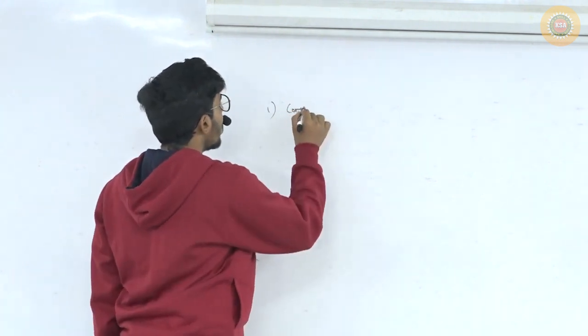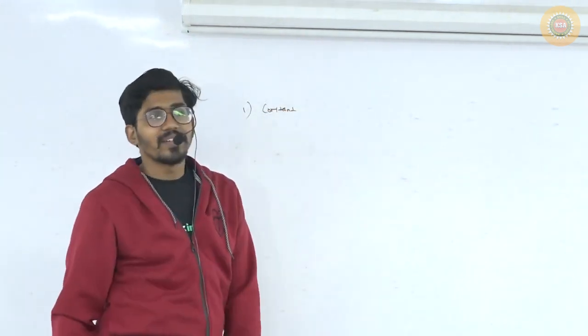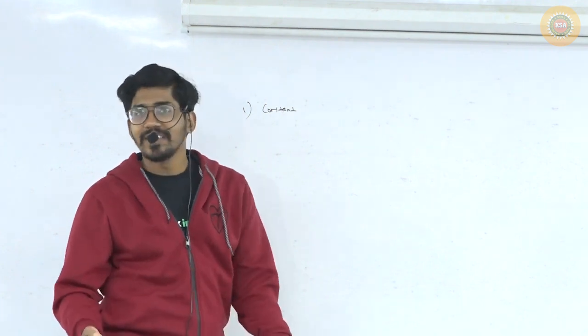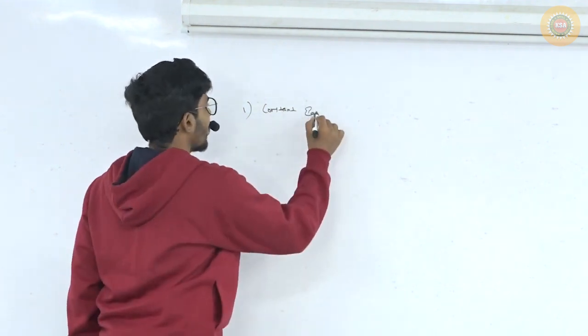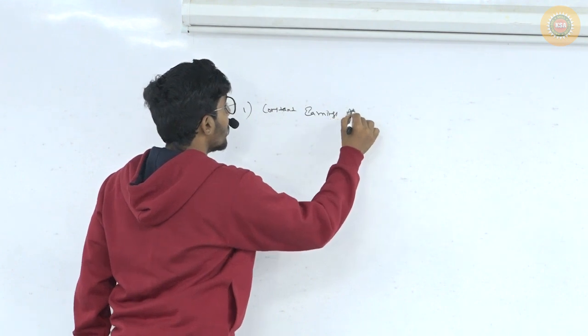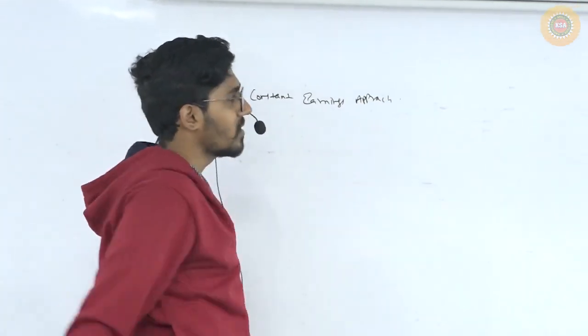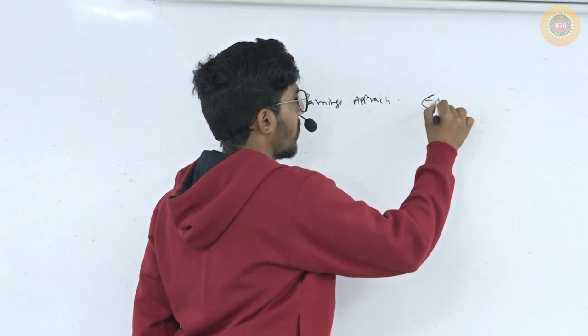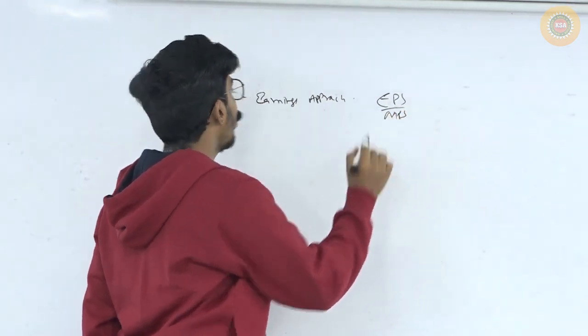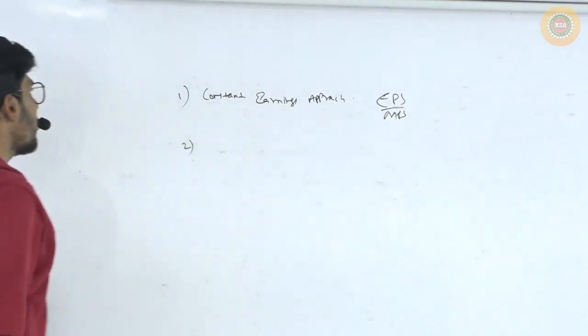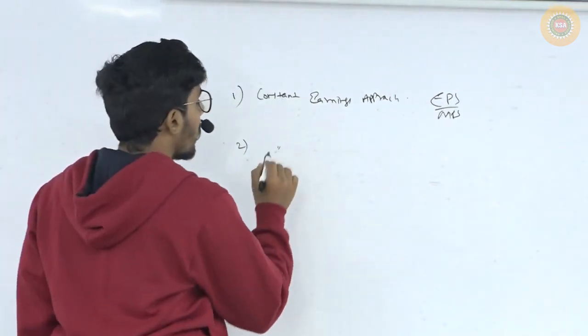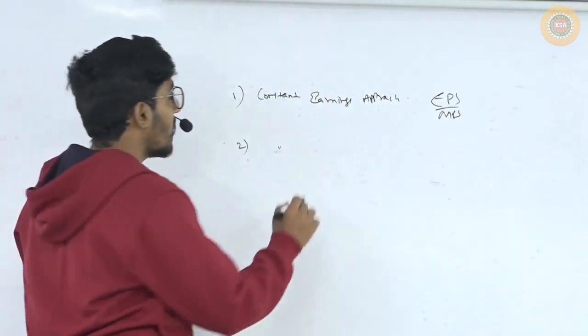Constant earnings approach. What is the formula? EPS divided by MPS. Second one, constant dividend approach.